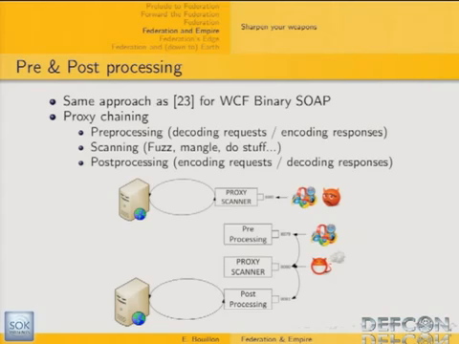The middle proxy is actually your real scanner, when you do your real, let's say, assessment, and when your intelligence as a pen tester takes place. And then you have the post-processing proxy, which encodes the request back and decodes the response back. This way, the application still receives the request in the proper expected format, so it can work properly.